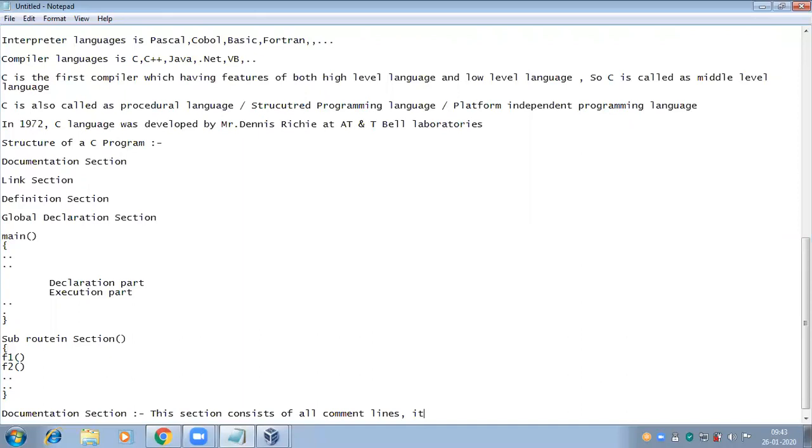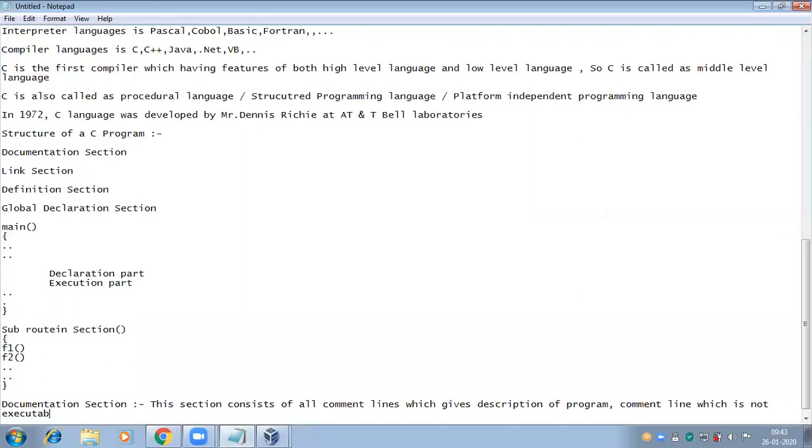The documentation section consists of all the comment lines, which give the description of the program. The comment line is not executable at runtime.